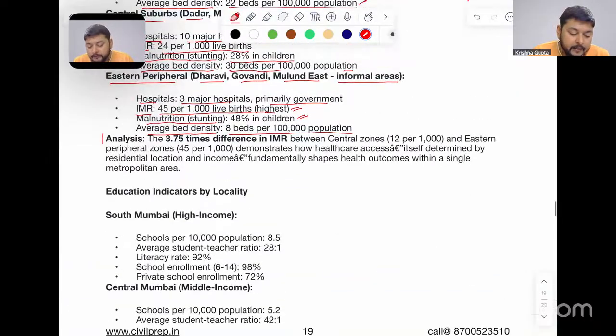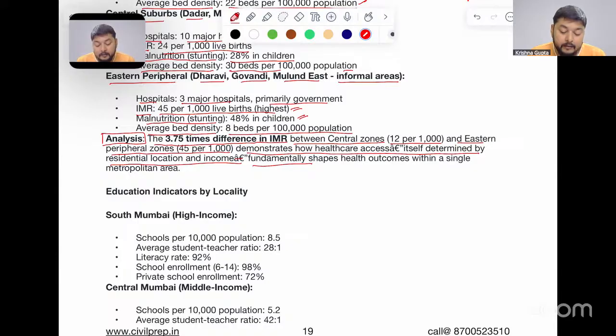When we do an analysis of this region, we see the 3.75 times difference in IMR, that is the infant mortality rate, between the central zones, that is 12 per 1000, and eastern peripheral zones, which is 45 per 1000. It demonstrates how healthcare access itself, determined by residential location and income, fundamentally shapes health outcomes within a single metropolitan area. So income is one of the important factors resulting in such a disparate situation.